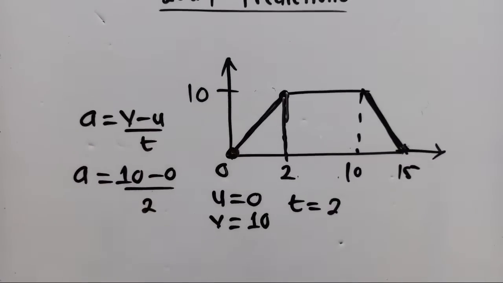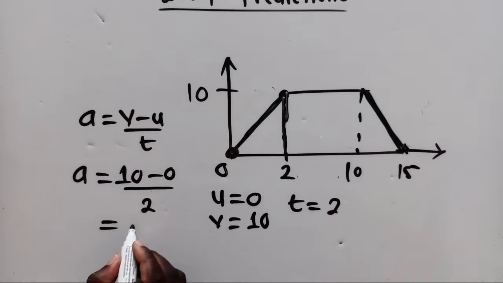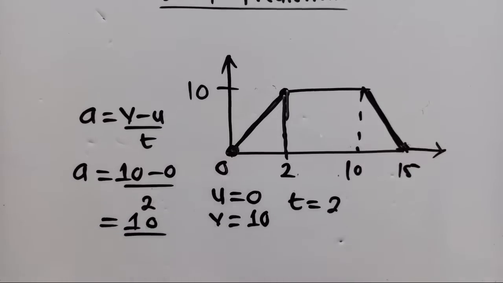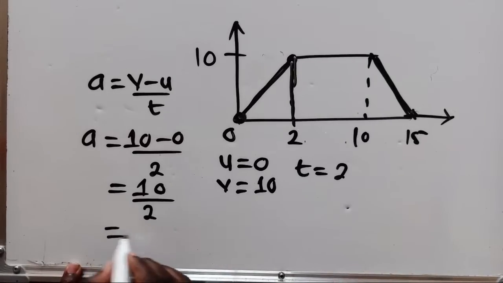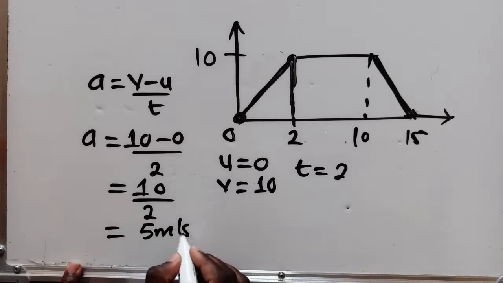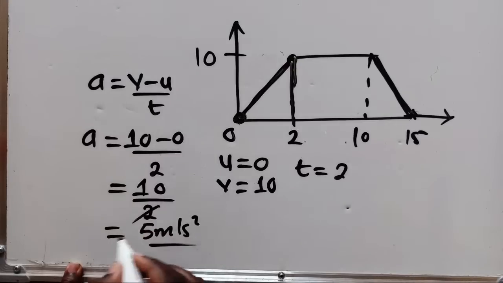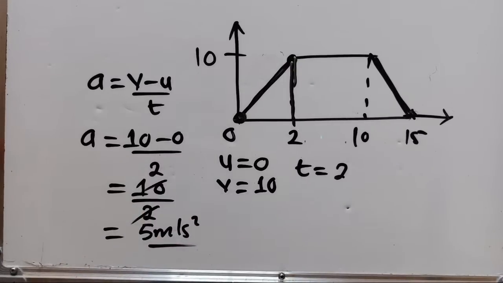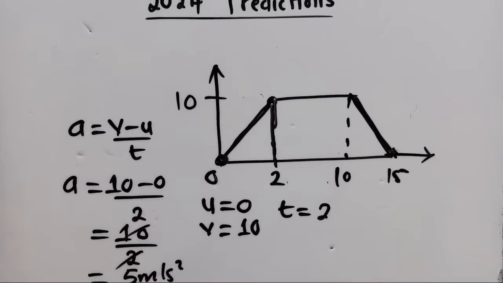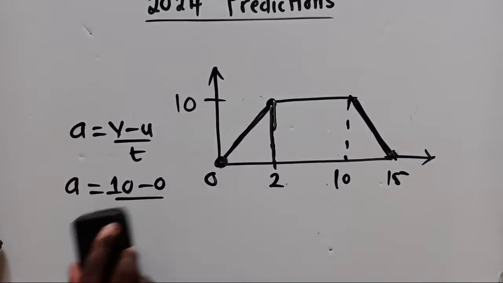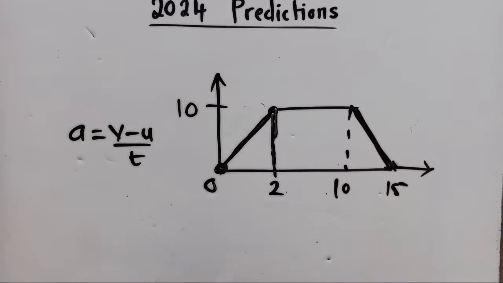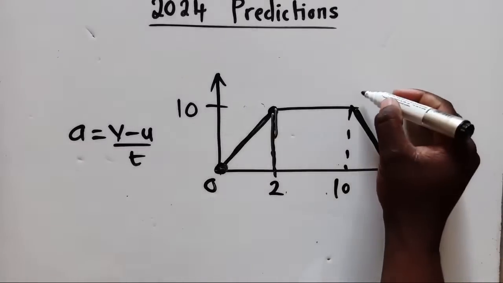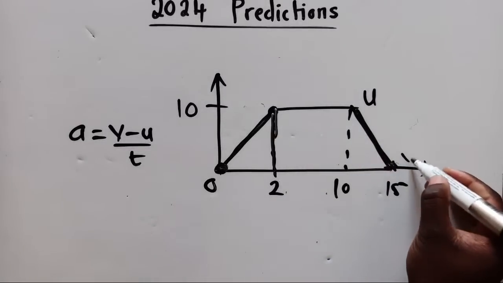This is what you get. So for the acceleration here, we've got 10 over 2. Therefore, acceleration will be 5 meters per second squared. That's the acceleration when you divide 10 by 2. Now, if they say calculate deceleration, check the difference. For deceleration, things will change. You're going to use the same formula, but the initial velocity will be here, and the final velocity here.